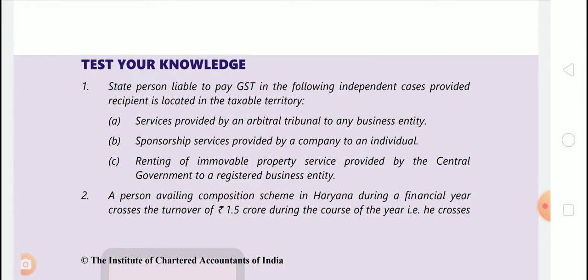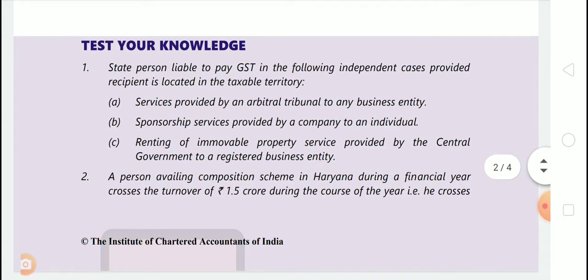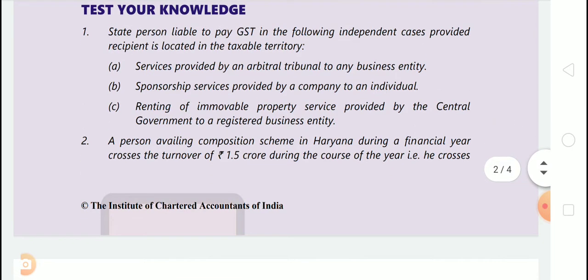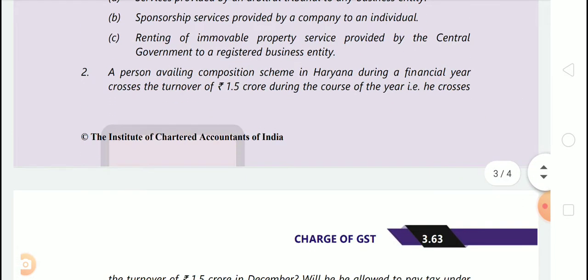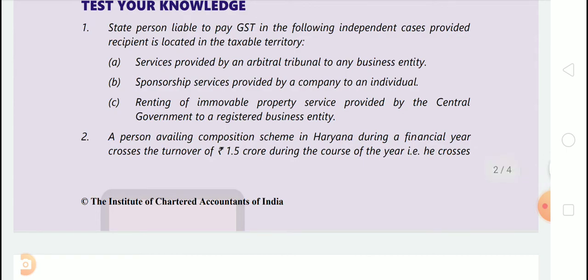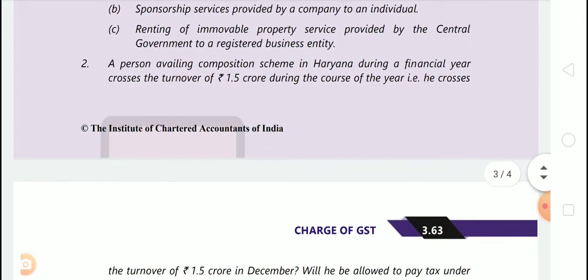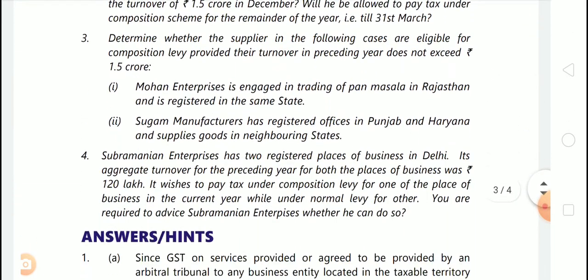Renting of immovable property service provided by central government to a registered business entity. So in this case RCM will apply, means registered business entity will pay in this case. Suppose in case of registered entity, if renting services was supplied by CG to unregistered entity, then forward charge would have been applicable. See the answer.